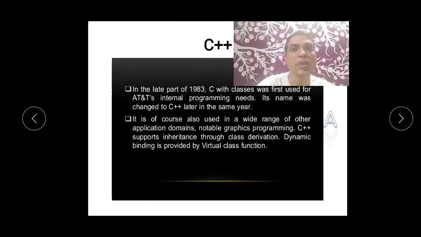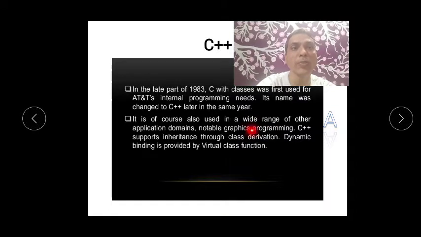Now, in late 1983, C with classes was first used for AT&T's internal programming needs, again in the US. Its name was changed to C++ later in the same year. So in 1983 it was called C++. It is of course also used in a wide range of other application domains, notably graphic programming. So I think it is used in graphical programming.